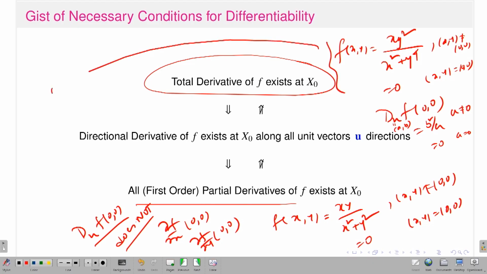This function f is not continuous at 0 0. Since it is not a continuous function, I cannot talk about differentiability, because if the total derivative of the function f exists at the point 0 0, then as I already said it should imply the continuity of f at that point. Since my function is not continuous, it is not totally differentiable, or not differentiable. In other words, the total derivative of f at the point 0 0 does not exist.